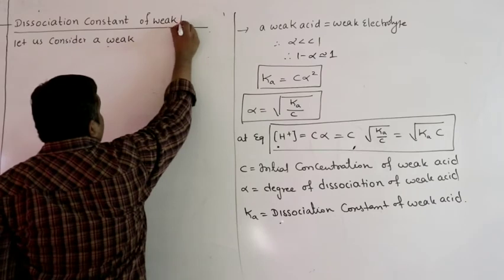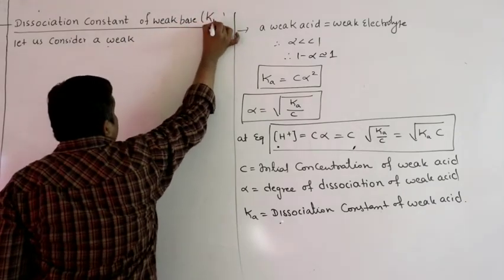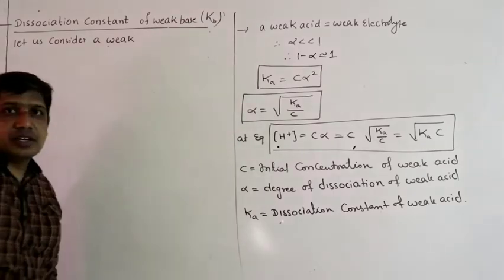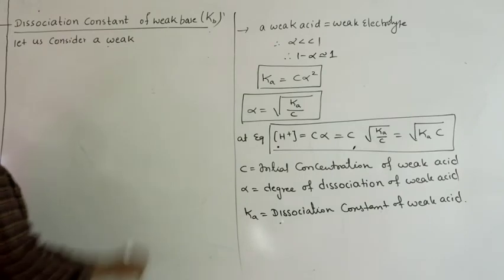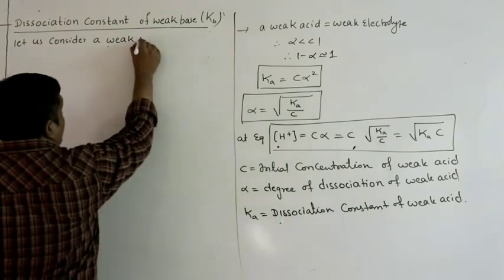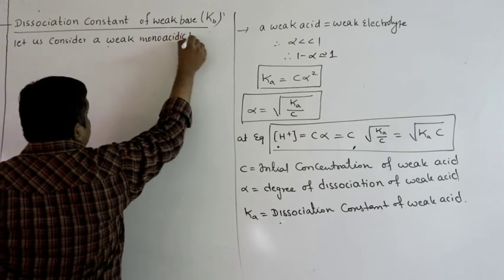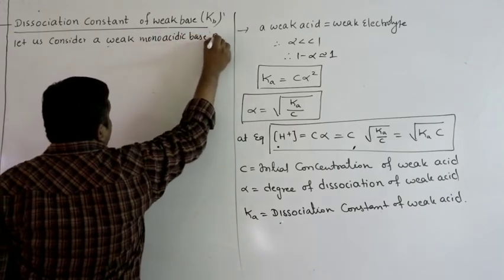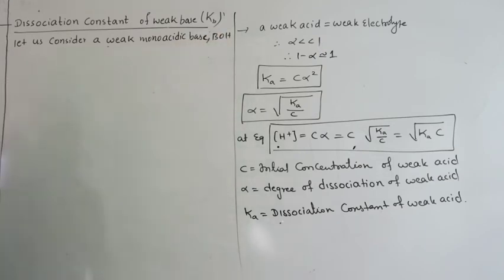So K subscript B, the dissociation constant of weak base, K subscript B. Let us consider a weak monoacidic base BOH.